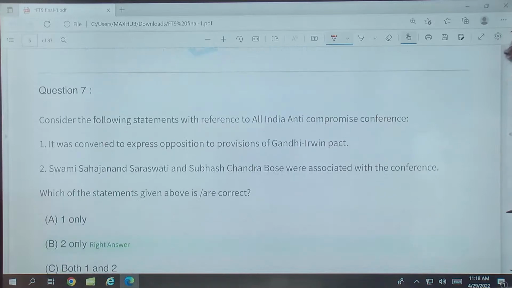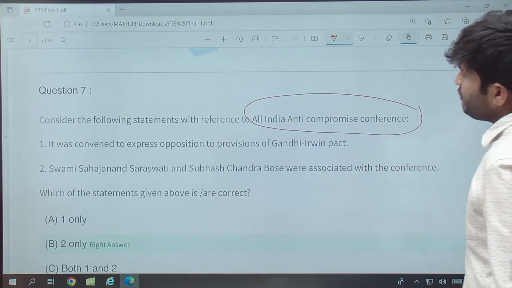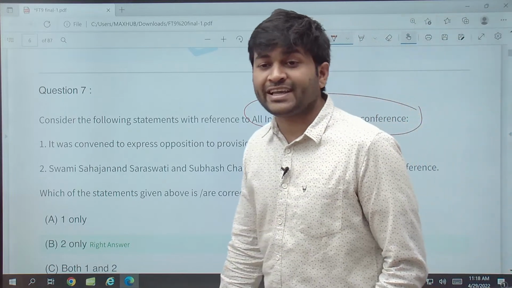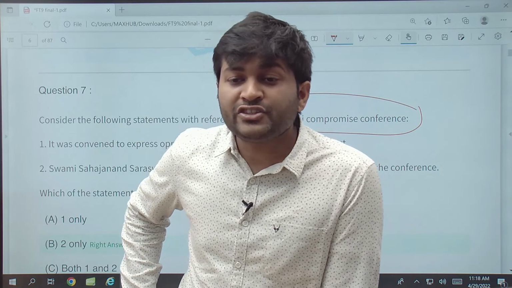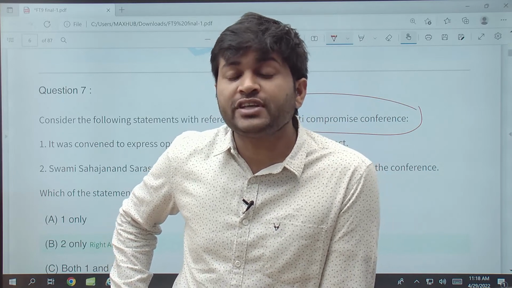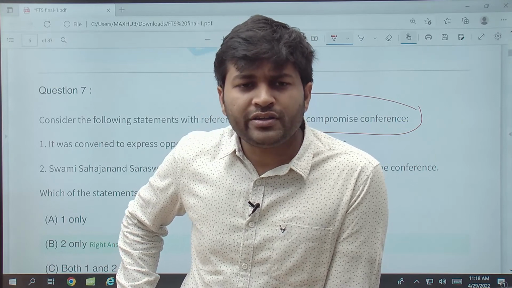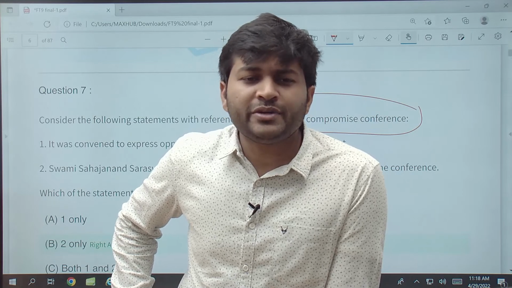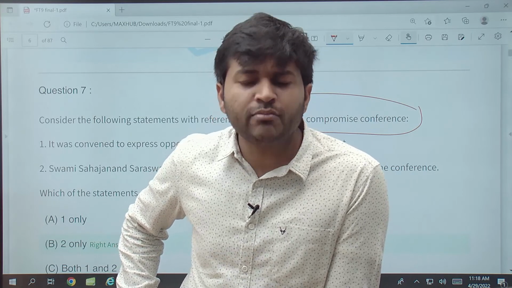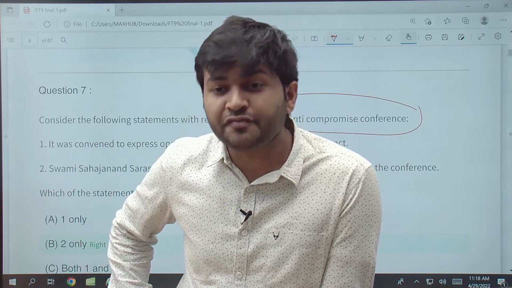Now, the All India Anti-Compromise Conference. During the Second World War, the All India Anti-Compromise struggle started. This was against some of the leaders who happened to give support to the British, saying we should support the British. Why? Because they were against the Nazi force and against fascism.